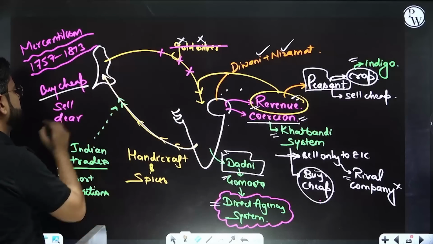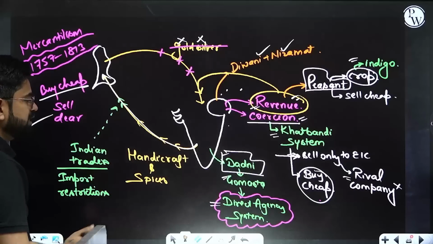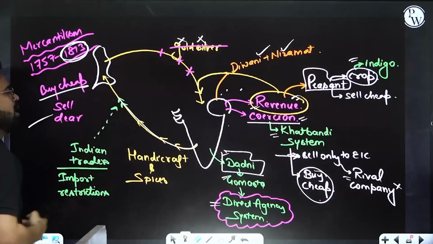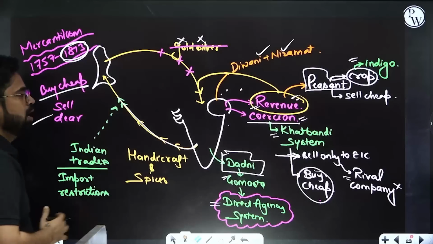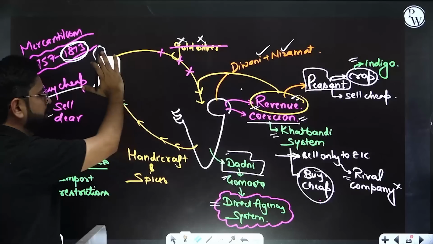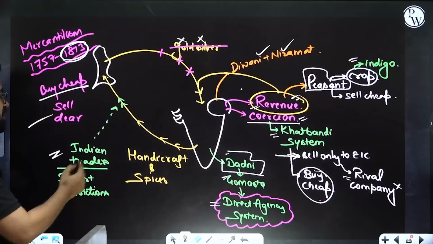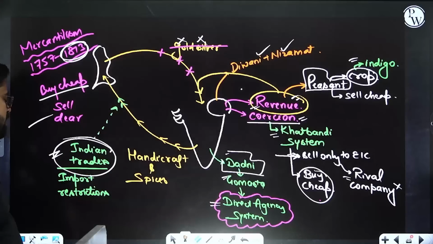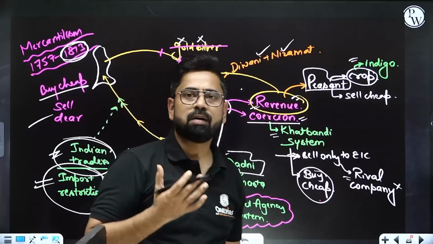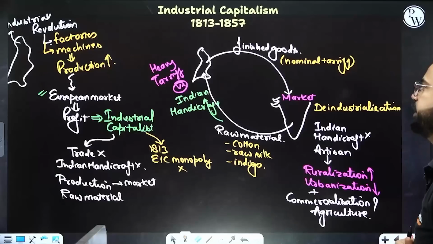So they were buying cheap and selling dear. So still our product is going to Britain. This happened till 1813. Till 1813 this will continue, that from our own revenue, our own products are being drained to Britain. Are we getting profited out of it? No, nothing. Gradually Indian traders are also sidelined. Import restrictions etc. were placed, and it was all the East India Company who was trading. This is your 1757 to 1813.